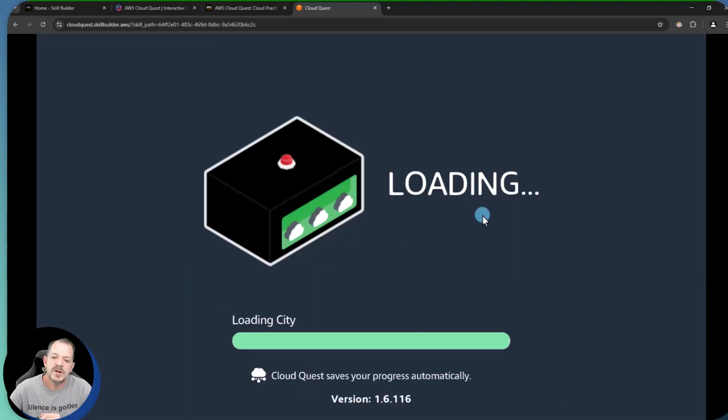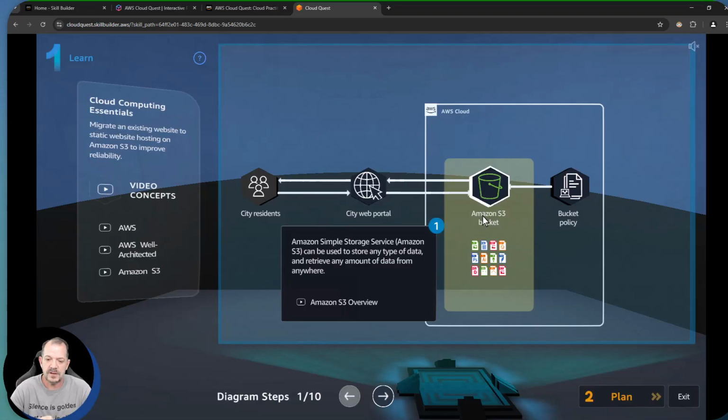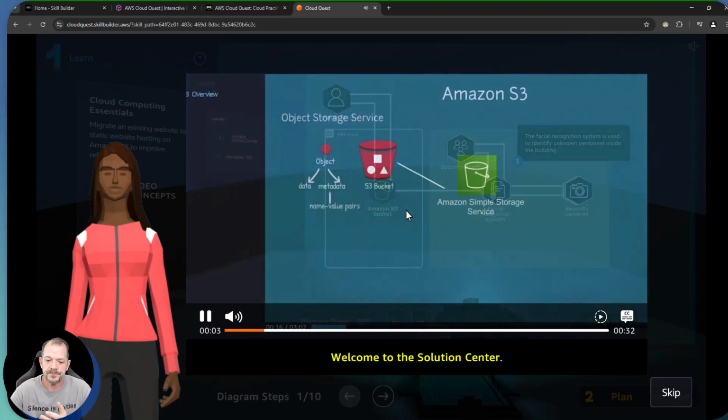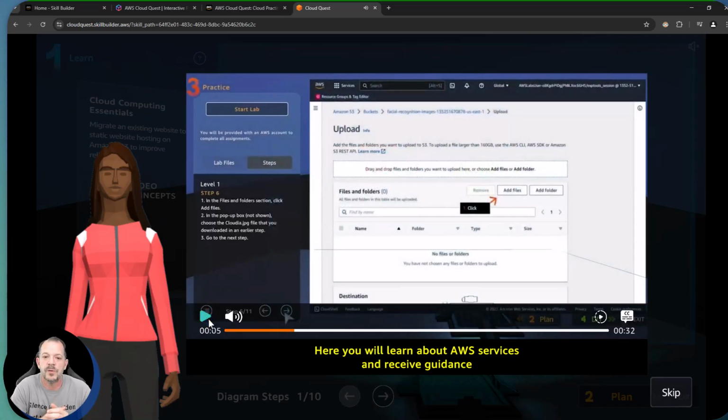Can't wait. So what we're going to get presented now with is a gamified approach essentially to solving this business challenge. So let's let that load up. Here we go. And we're going to have an introductory video. I'm going to go ahead and pause this and walk through essentially what we're doing here. We're going to talk to you about the service and introduce the core concepts through a quick video.